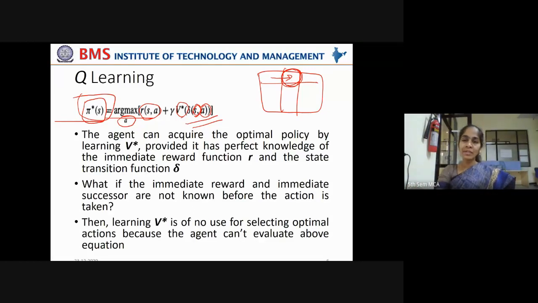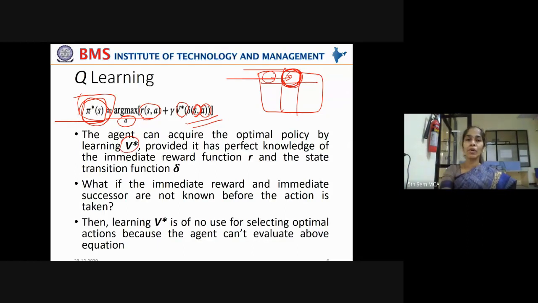Now, what is the reward for moving from this state to this state, and the cumulative value of rewards already in this state, adding both of them, and maximizing that will give you the optimal control policy. Got it?